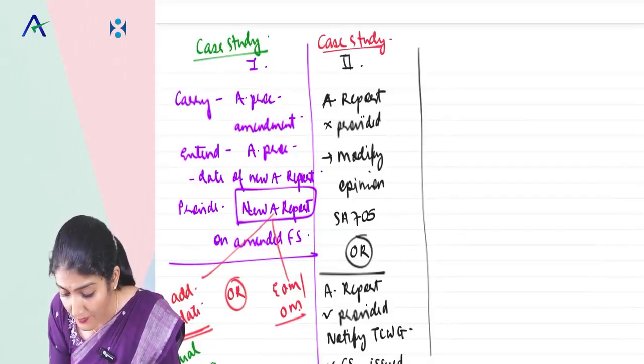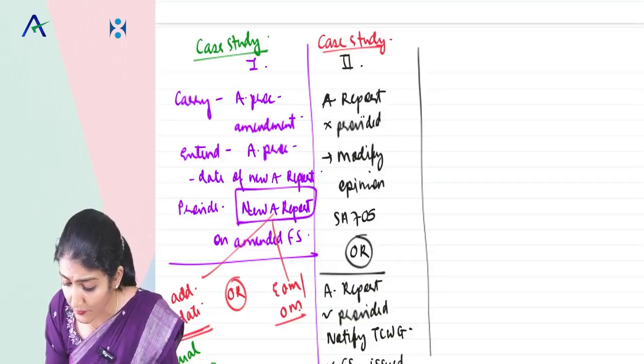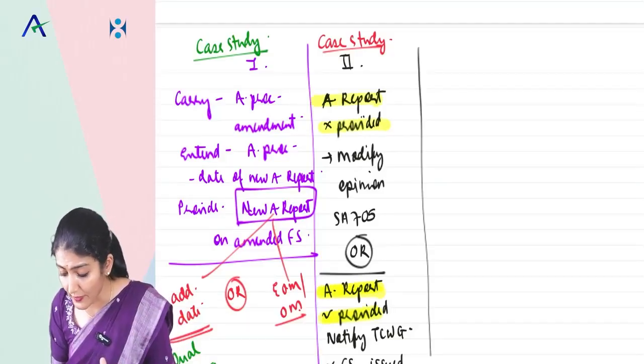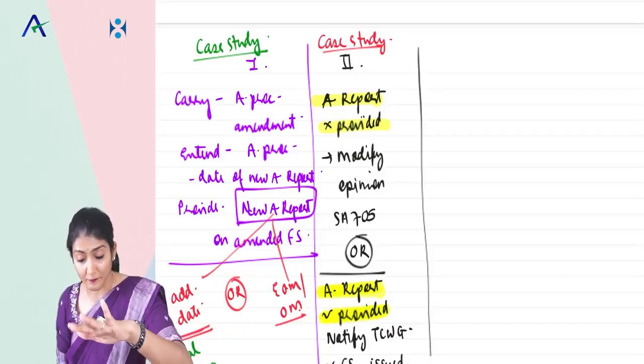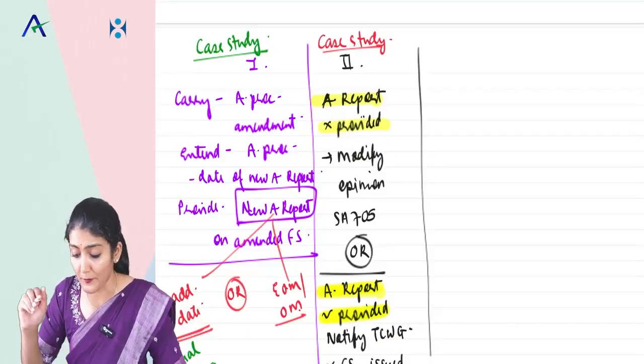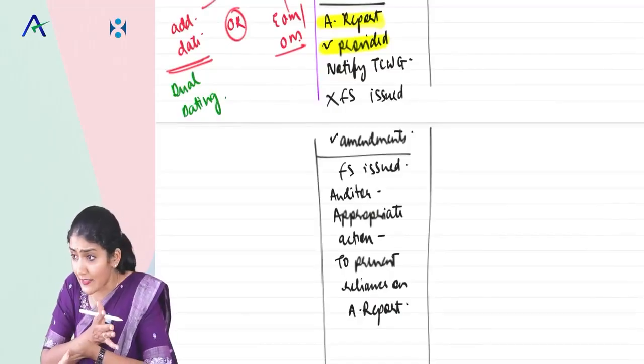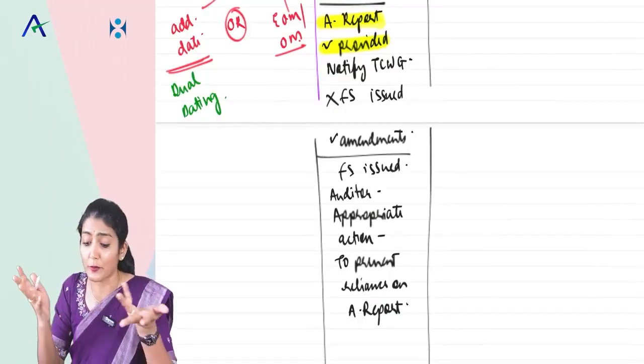Yes. So where the report is already provided to the entity or where the report is not provided to the entity. Not provided, you modify as per 705. Provided, then notify TCWG and tell them that the financial statement should not be issued.